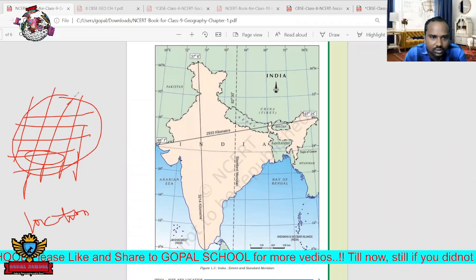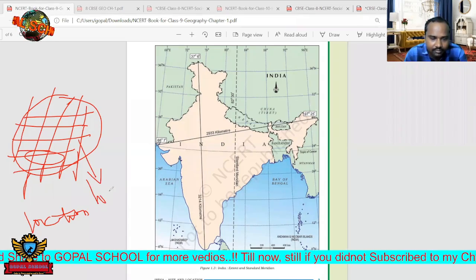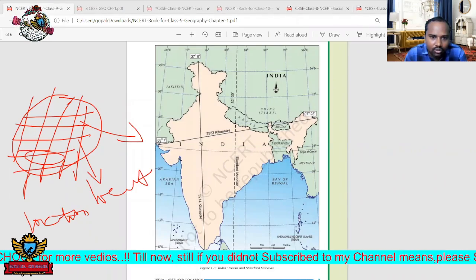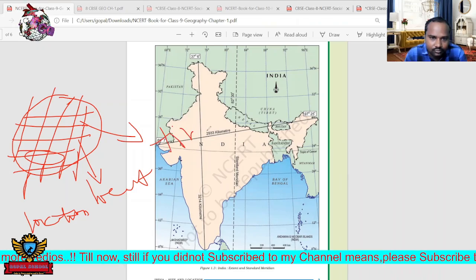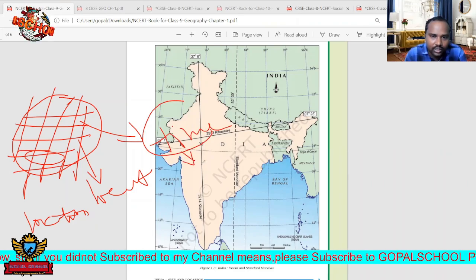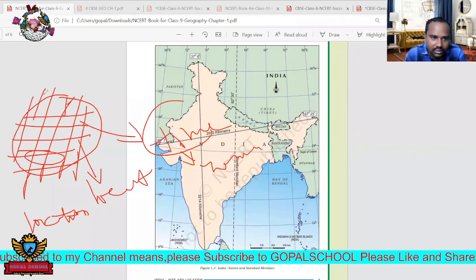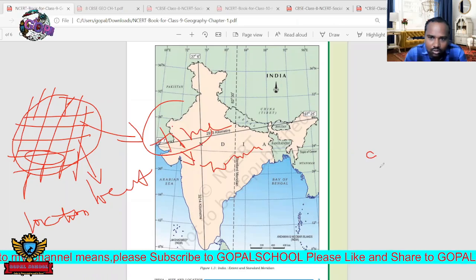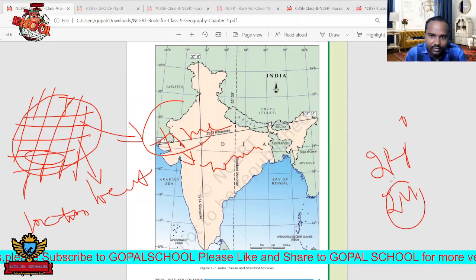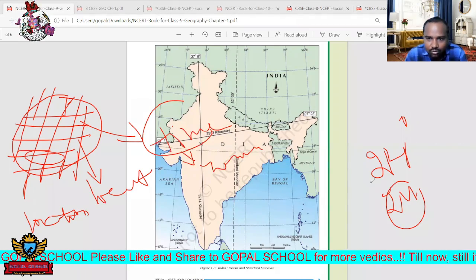Longitudes are used for two purposes. One is for the location of a place. The other is for knowing the time zones, the time of the countries or continents, like that. So we can locate the time zones. How many time zones are there on this earth? Totally we have 24 time zones. That's why we call this 24 hours. Okay, that will come later. So how to divide this time zone?